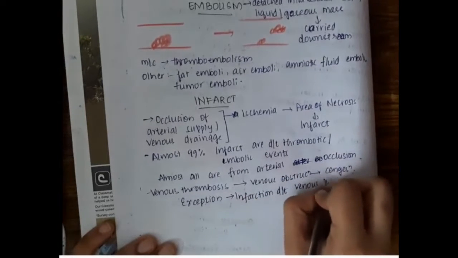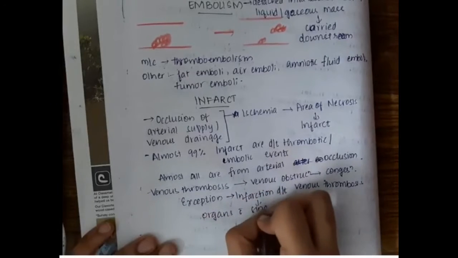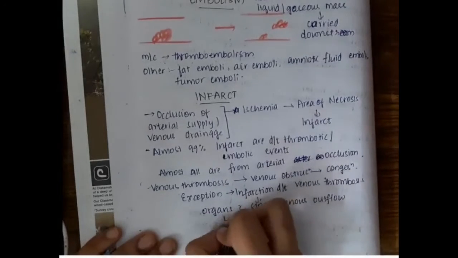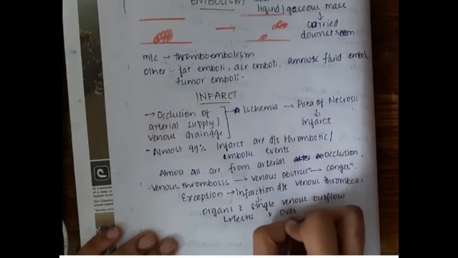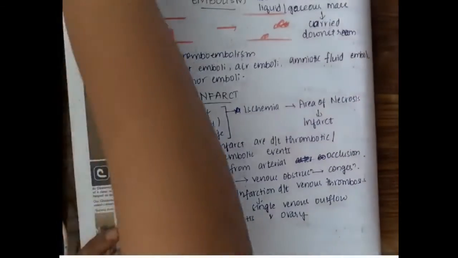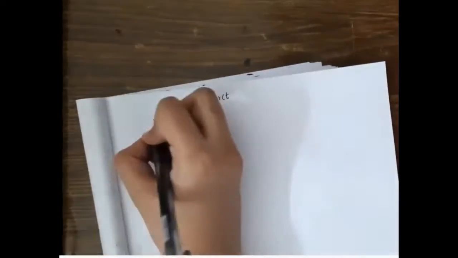Except that, infarction is also possible due to venous thrombosis in organs with single venous outflow, like in testis and ovary. The infarction can also occur due to venous thrombosis. Then let us now learn the differences between the infarcts.